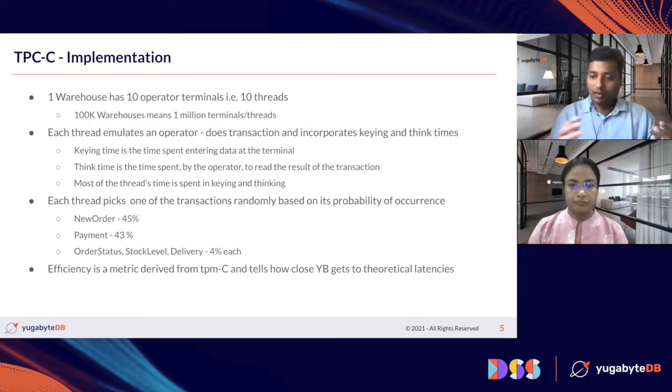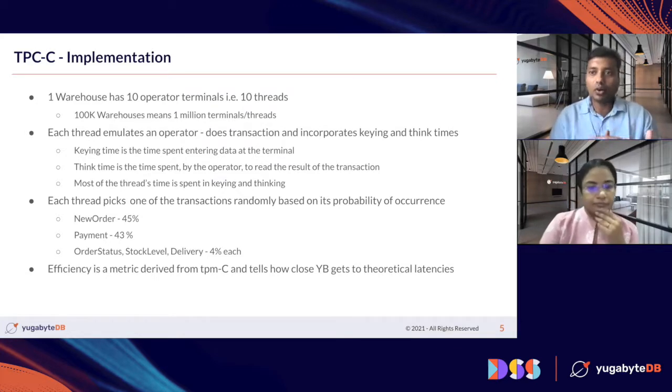Now, if you have 1 million threads because you are running a 100K test, not all threads will be doing transactions at the same time. Maybe a few thousand are doing transactions. The rest are either in the keying phase or the thinking phase, which means they are sleeping at that moment.